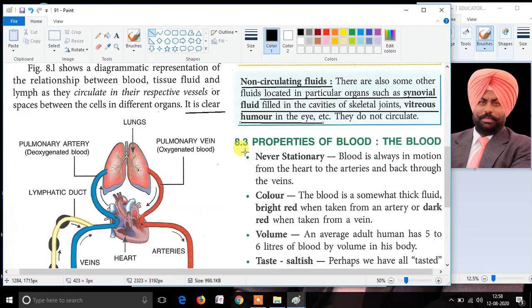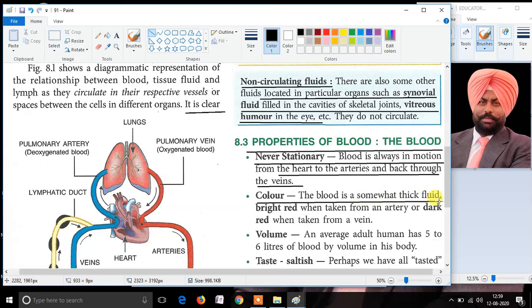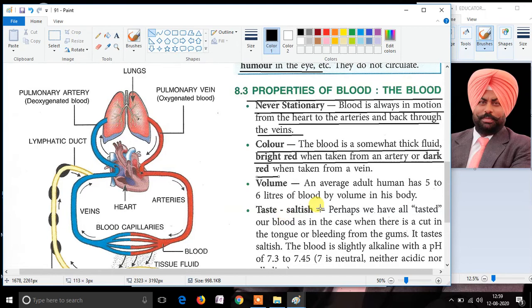Moving on further, the properties of the blood are that the blood is never stationary. Blood is always in motion, and it always flows from the heart to the arteries and back through the veins. The color of the blood is somewhat reddish and bluish, and it is a thick fluid. We have already discussed that the blood in the arteries is bright red and the blood in the veins is dark red. Dark red color is represented as blue color in the diagram.